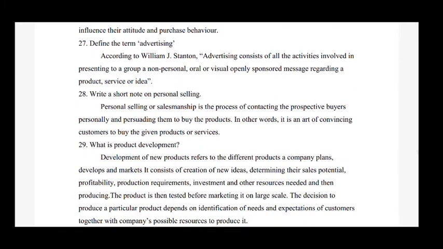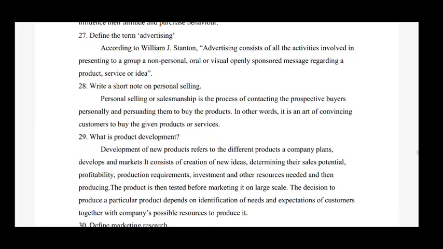Next question is, what is the term advertising? So the answer is, according to William J. Stanton, advertising consists of all the activities involved in presenting to a group a non-personal, oral or visual, openly sponsored message regarding a product, service or idea.